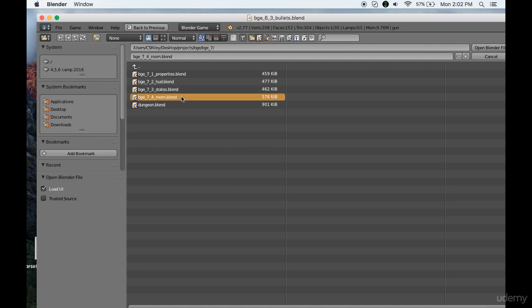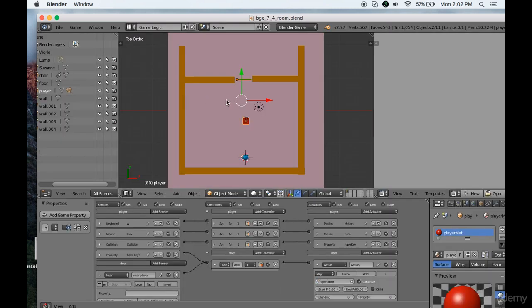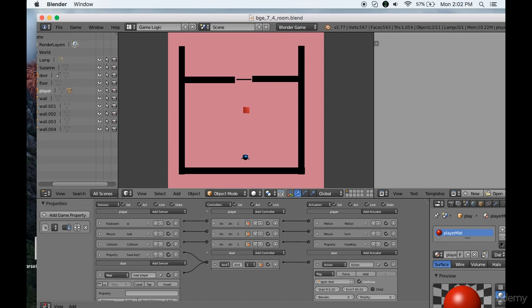Here's a great example of something we can do with data. So there's your classic I'm locked in a room game, and I'm the little red box. I can't open the door, but if I turn around, I'm controlling this with the mouse, by the way, I pick up this little blue thing. Now I try to go out the door, and it will open.